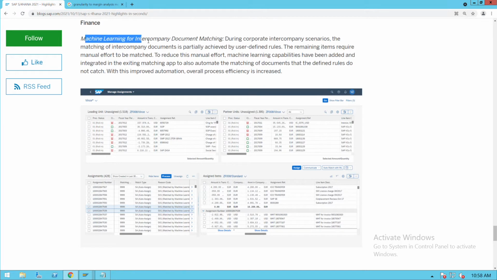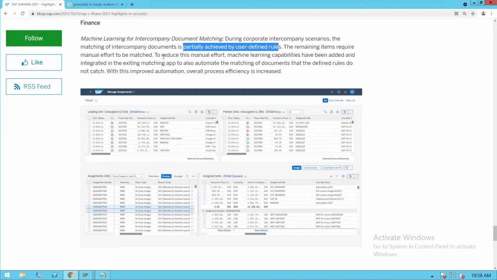machine learning capability for intercompany document matching. So we all know that intercompany document matching is required for a transaction between one company code to another company code. As SAP also knows, and we also know, we can partially define some rules, and for the remaining we need manual effort.